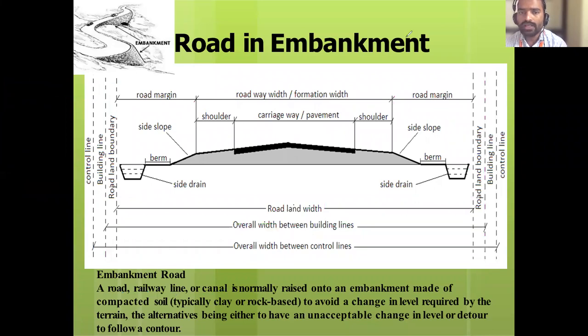Okay, we have seen here that sometimes there is another type of road where the road level is lower than the formation level. Here the formation is higher than the ground level. But there is a condition where the road formation is lower than the ground. In that case, what is it called? Road in cutting. That we will see.